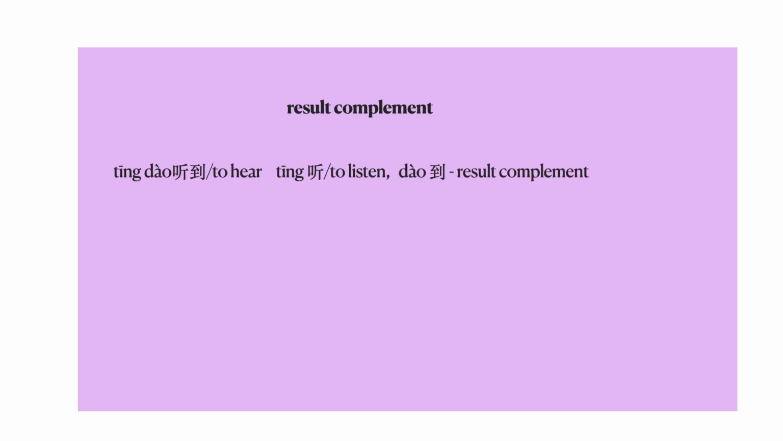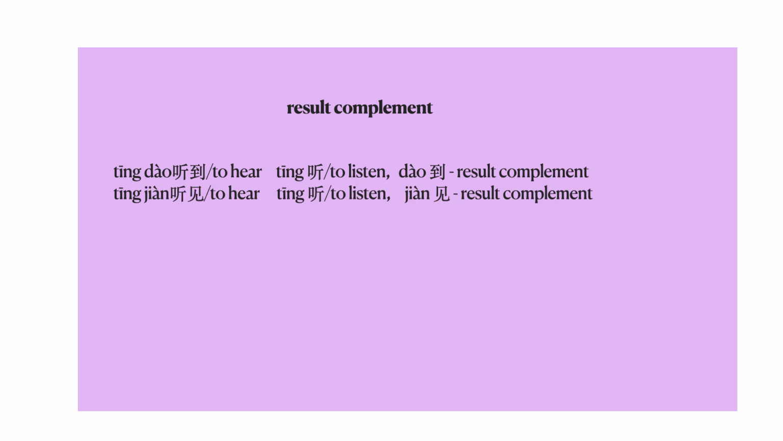The key part of this lesson is result complement. What exactly is result complement? We are going to explain by looking at the words below. 听到 to hear. If we break this down, 听 means to listen. 到 is a result complement. Let's look at another example.